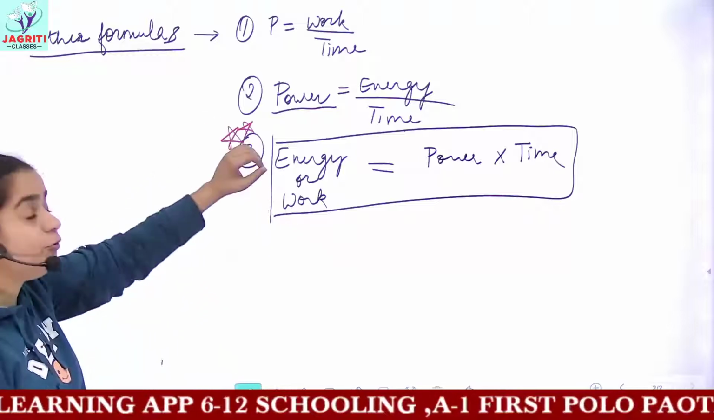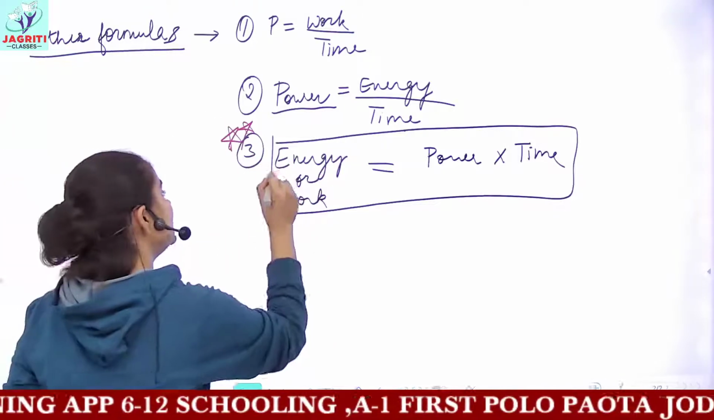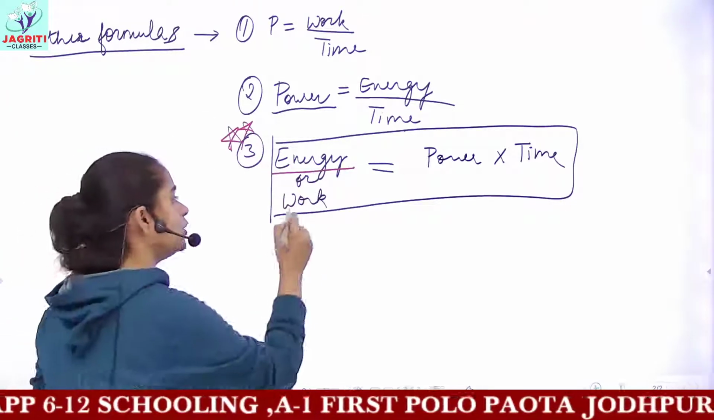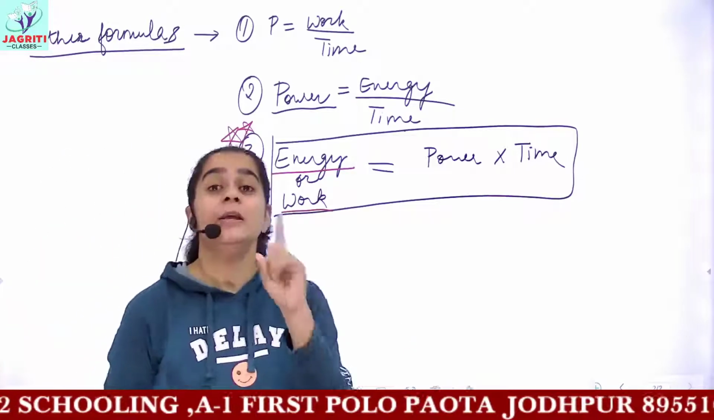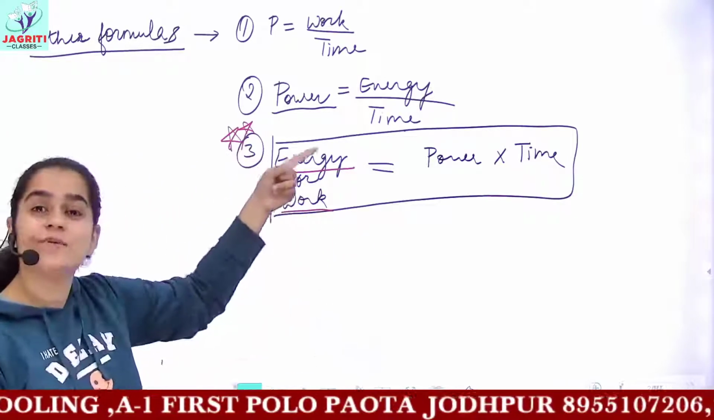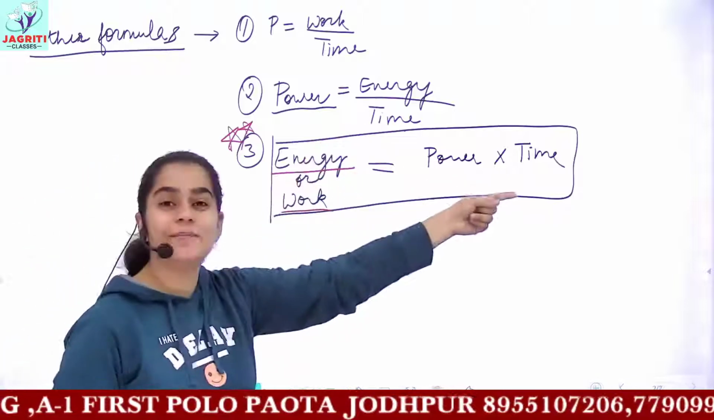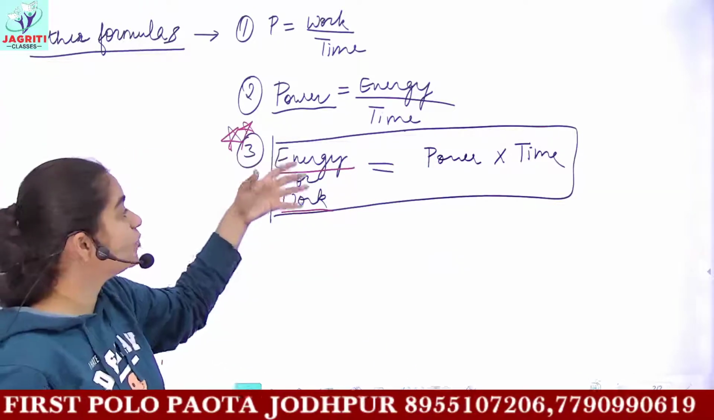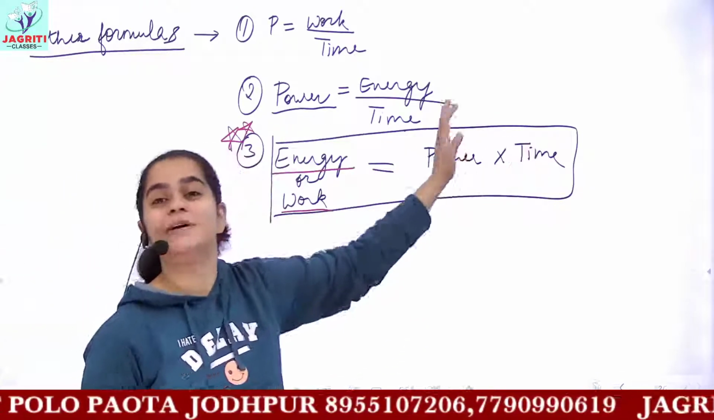Okay? So if you are required to find the energy, either you would be asked to find the energy or it would be asked what is the work done. But we know that work and energy are equivalent parameters, so the formula remains the same. That is, energy or work is equal to the product of power and time.